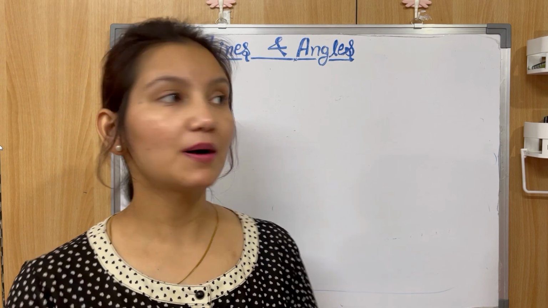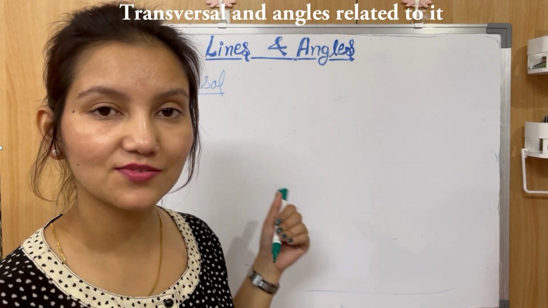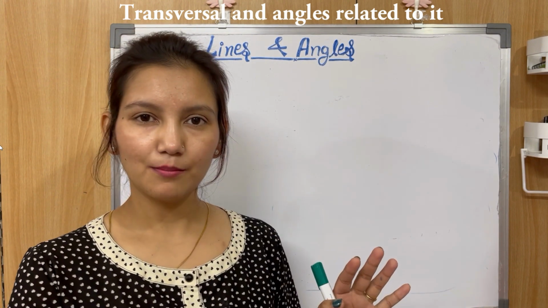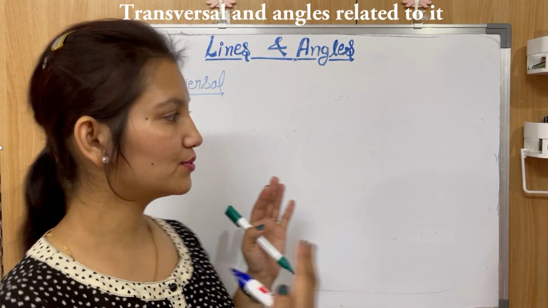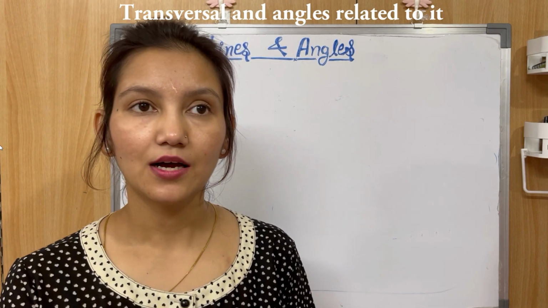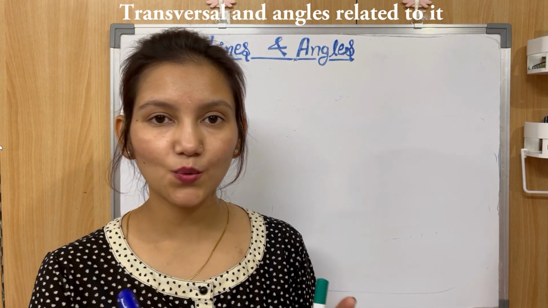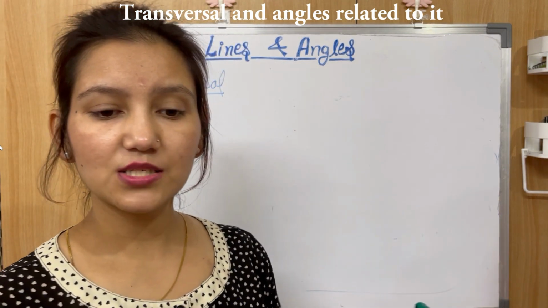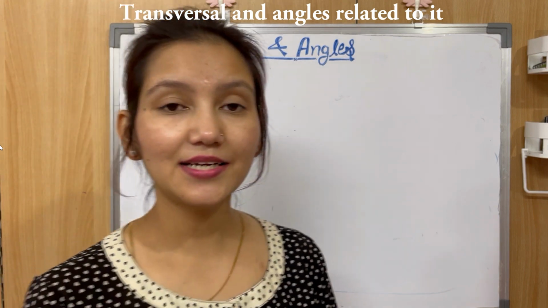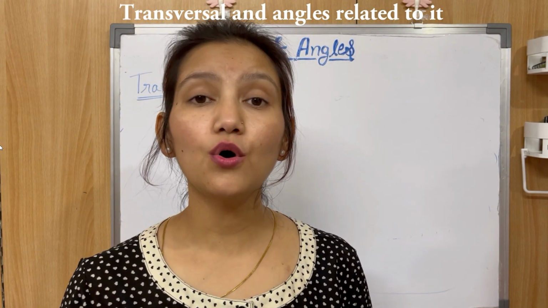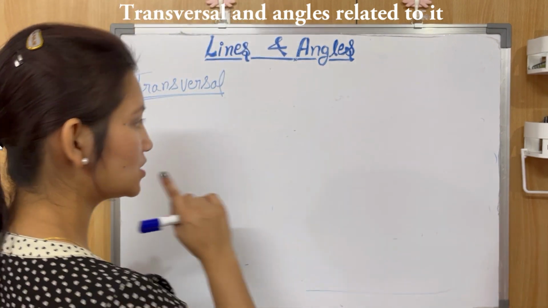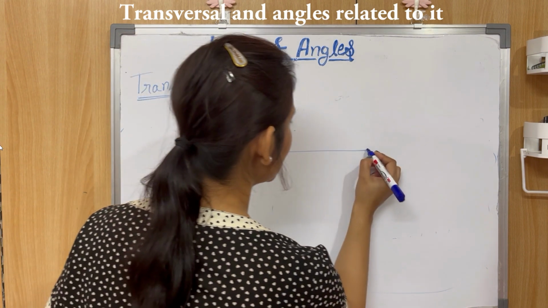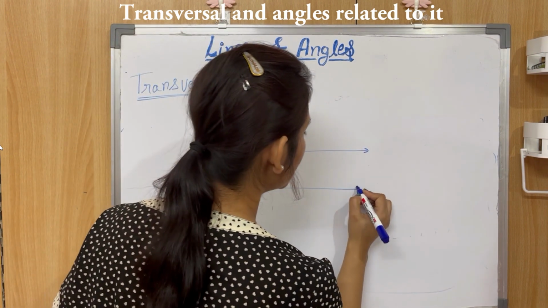So now let's talk about the transversal line. Be attentive while we do this, because it's easy, but if you are studying it for the first time, you might get a little bit confused. So what is a transversal? A transversal is a line that intersects two or more than two parallel lines. Just listen to the words: a transversal is a line that intersects two or more than two parallel lines.